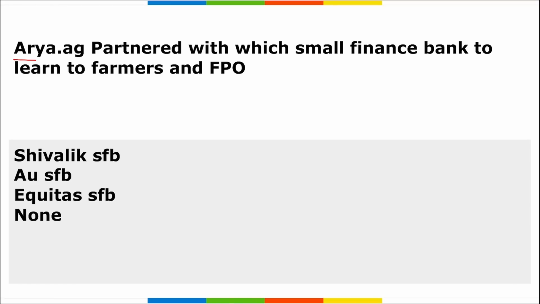Next, Arya.ag partnered with which small finance bank to lend to farmers and FPOs? I repeat, Arya.ag partnered with which small finance bank to lend to farmers and FPOs? What is an FPO? FPO is a Farmer Producer Organization.